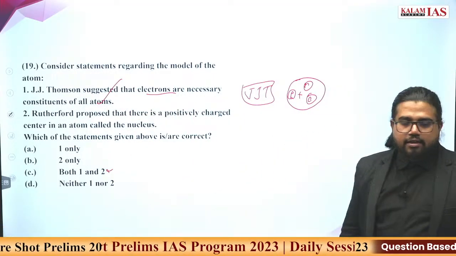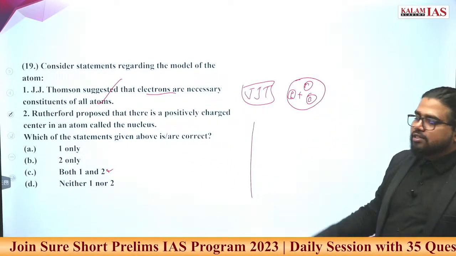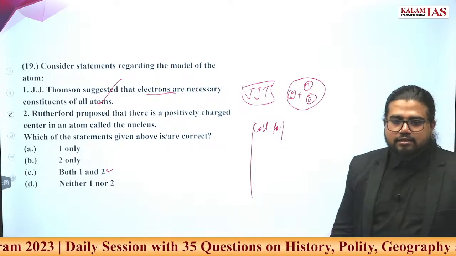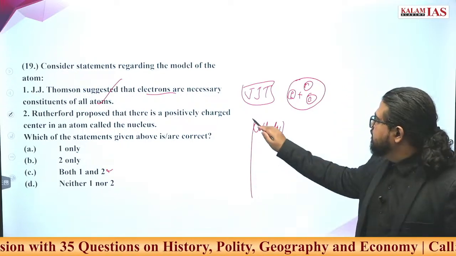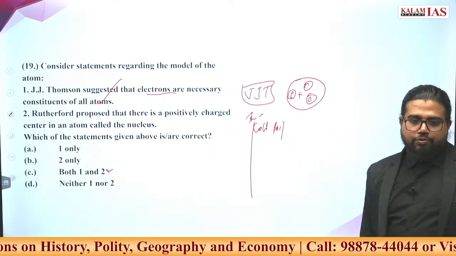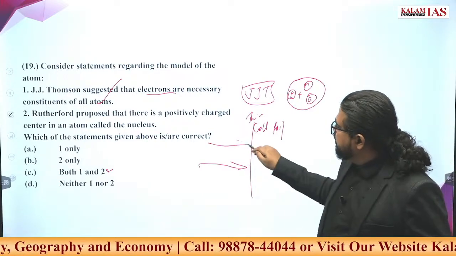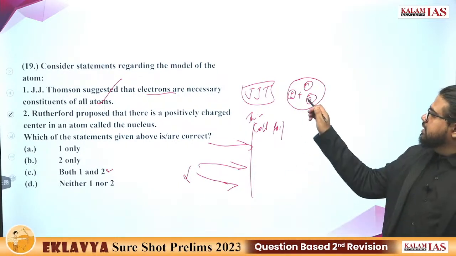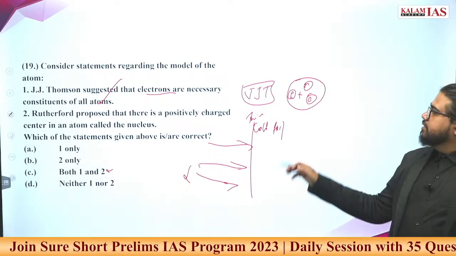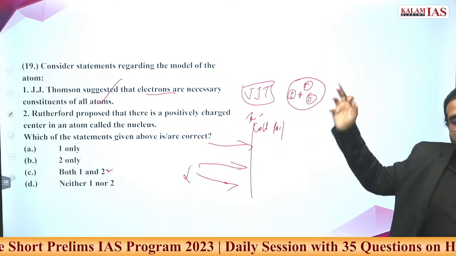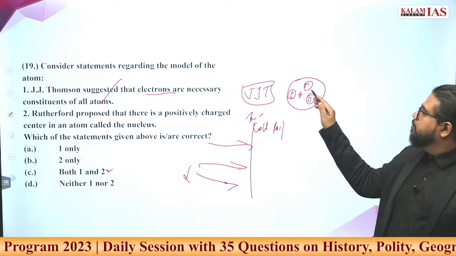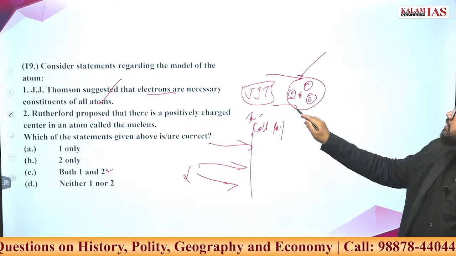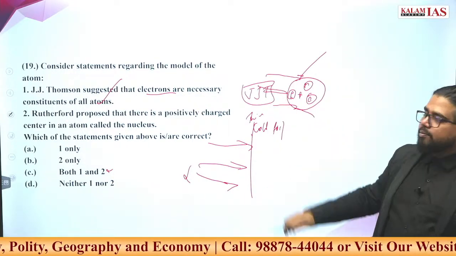Very much correct. Now, what does Rutherford do? Rutherford did the famous gold foil experiment. He took a very thin gold foil and passed alpha particles, or alpha rays, through it. If this is the model of the atom, what does he expect? The positive charge would absorb or deflect the alpha rays coming in. Most of the alpha rays would have been deflected from the positive side, some absorbed, some reflected back.